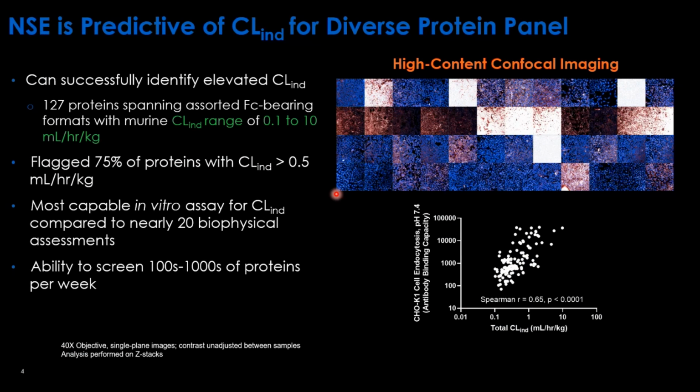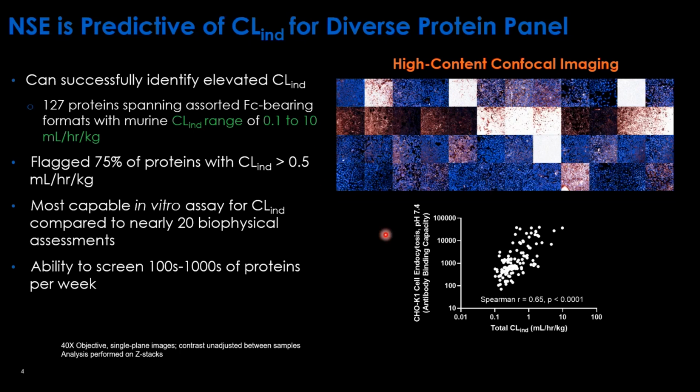I'll talk more about the non-specific endocytosis as this is predictive of target-independent clearance. We have developed a CHO cell-based assay that can successfully identify elevated target-independent clearance. We have tested 127 proteins that span a clearance range from 0.1 to 10 ml per hour per kilogram.